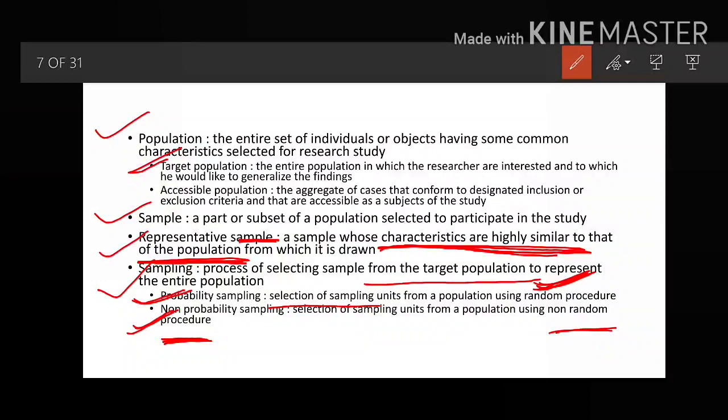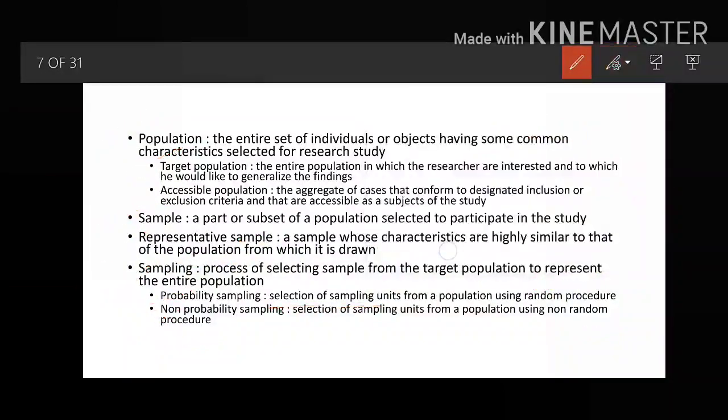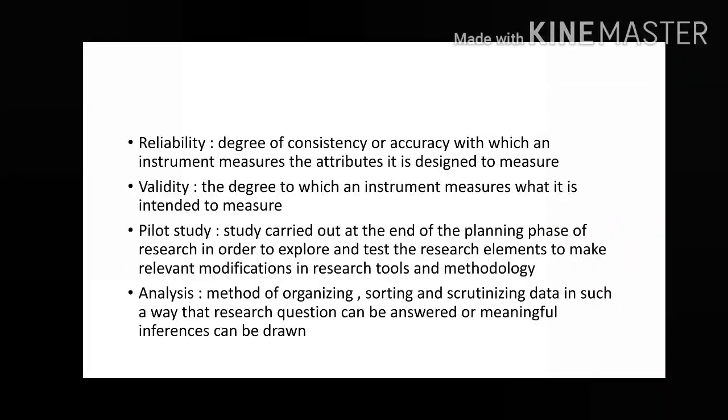So I hope these words, which are very, very important, population, target population, accessible population, in sample you have seen representative sample and sampling process, probability sampling and non-probability sampling. I am moving on to the next slide. So now come the words which are very important: reliability, validity, pilot study and analysis.